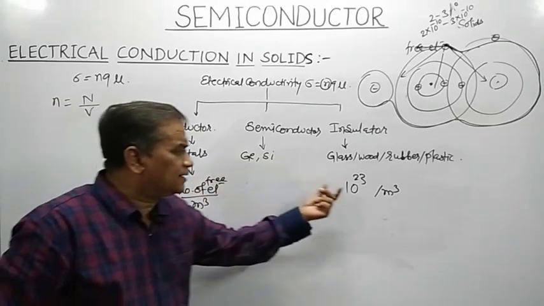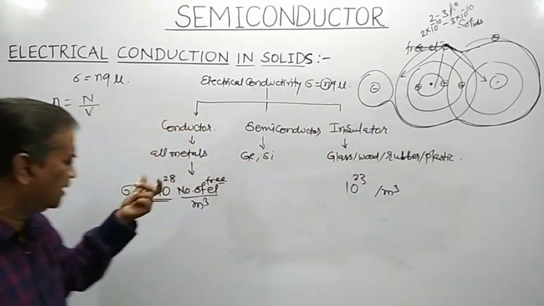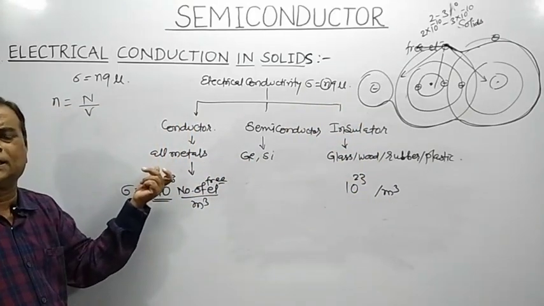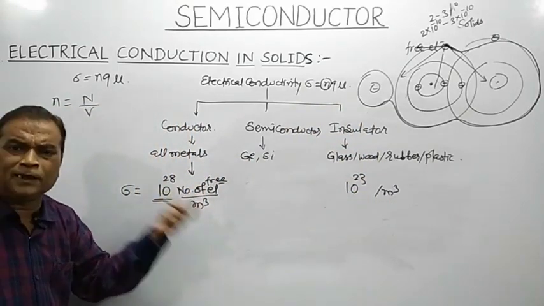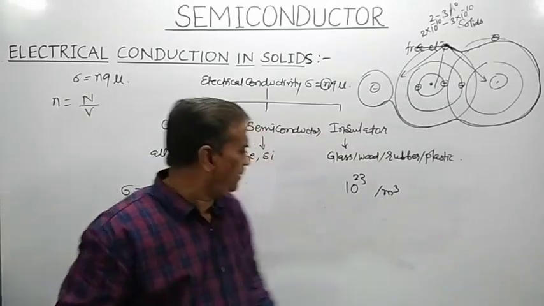If I compare this 10 to the power 23 free electrons per cubic meter with 10 to the power 28 electrons per cubic meter, this number is negligible.